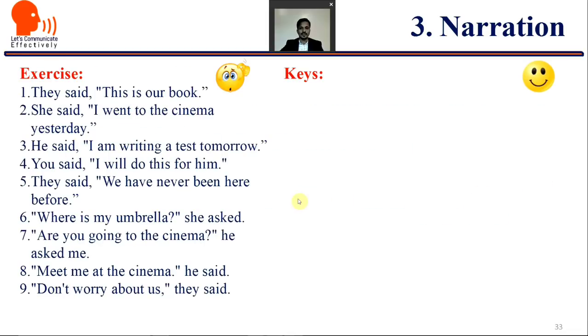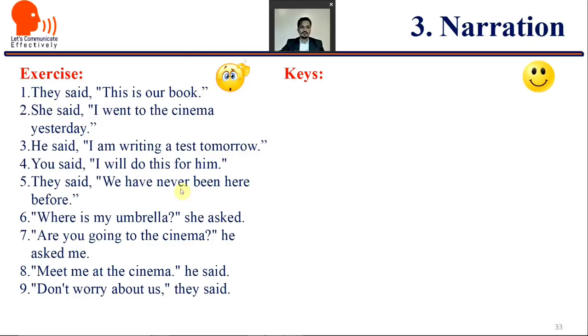All right. So let us do the last exercise of today's session. Solve in your notebook. They said, "This is our book." She said, "I went to the cinema yesterday." He said, "I'm writing a test tomorrow." You said, "I will do this for him."